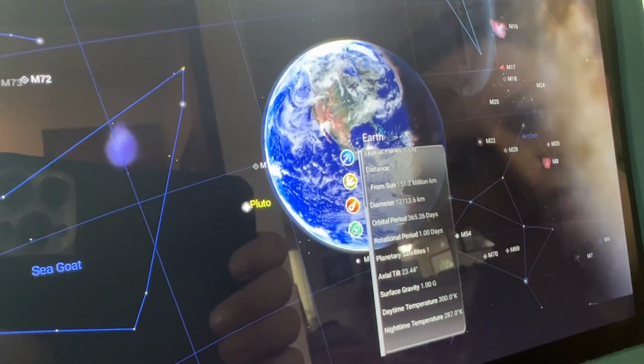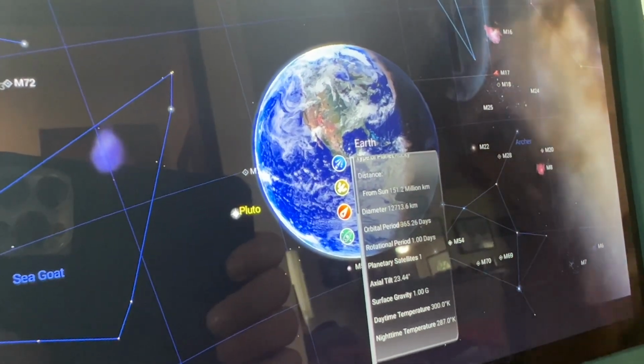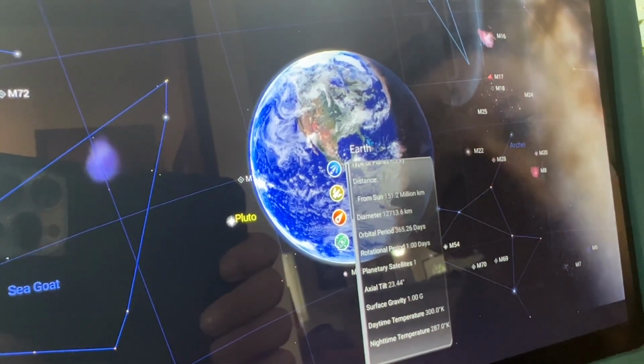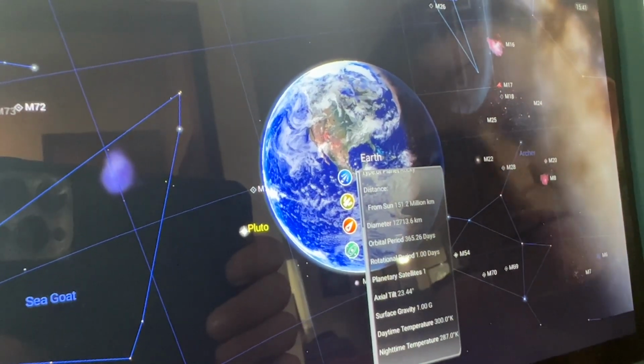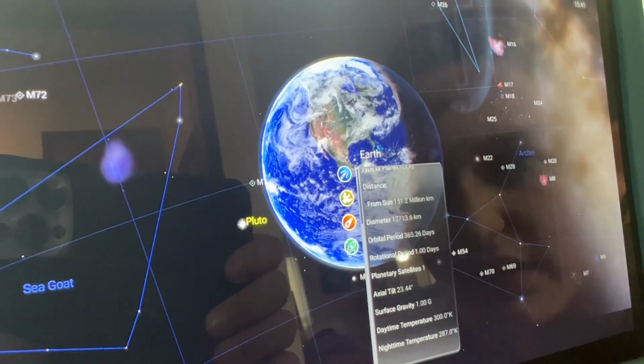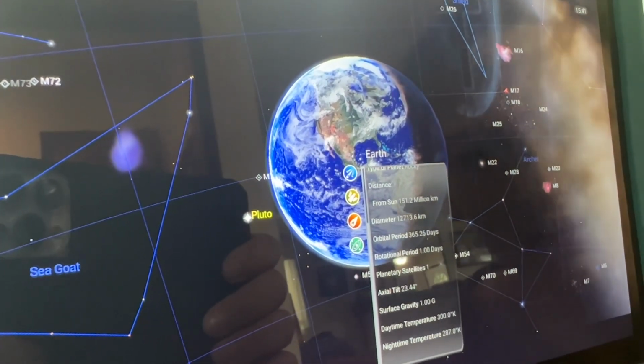From the sun is 151.2 million kilometers. That makes more sense. The diameter of our beautiful planet is 12,713.6 kilometers. I didn't really know that.